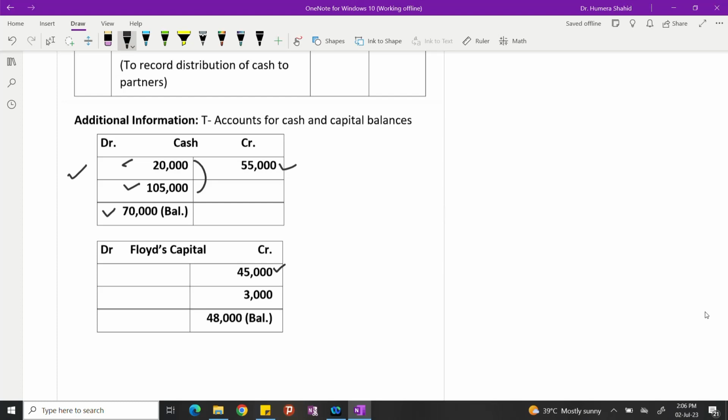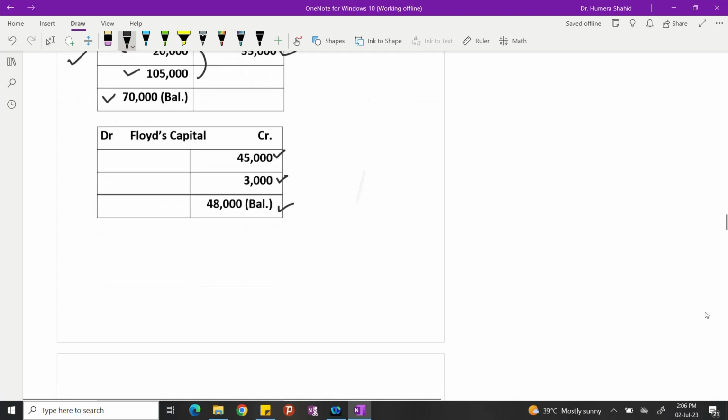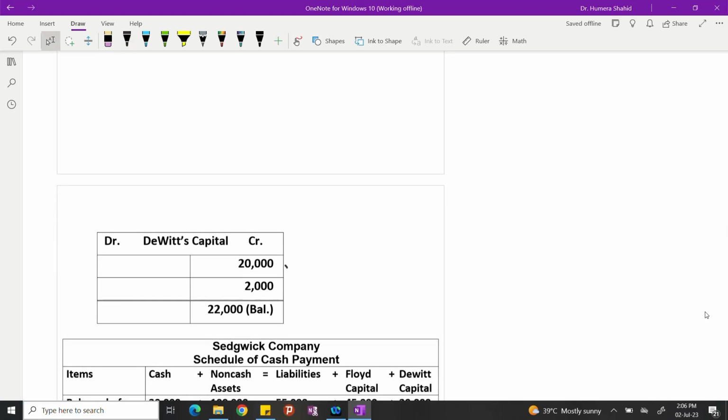Floyd's opening balance was 45,000, capital balance credit. He shared a gain of 3,000, so his capital balance becomes 48,000. And David's opening balance was 20,000 and he shared a profit of 2,000, so 22,000. This is the gain. Remember, the gain he shared in the second journal entry.